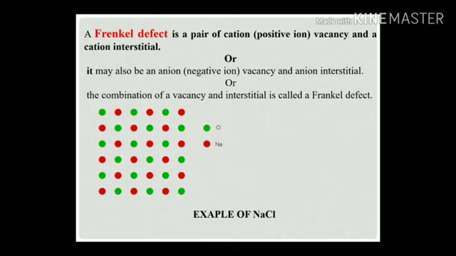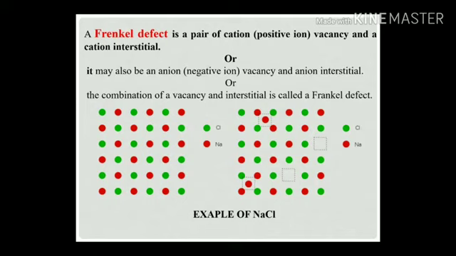Here is the perfect structure of NaCl. Now you can see one positive and one negative ion leaving their own positions from the structure and occupying new positions in between the structure. So by leaving their own positions, it generates the vacancy kind of point defect, and by occupying the new space in the structure, that is the interstitial kind of point defect. So you can see that it is the combination of vacancy and interstitial point defects, and that is your Frenkel defect.